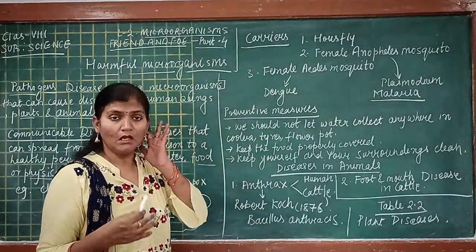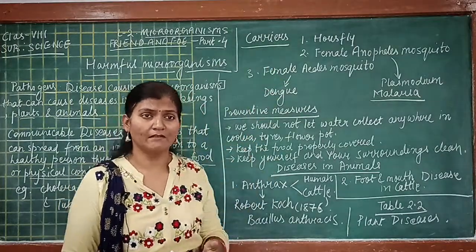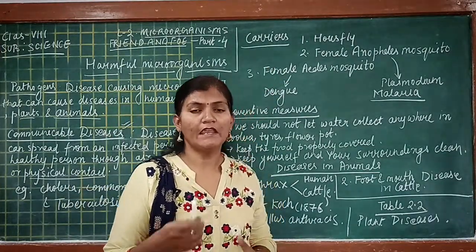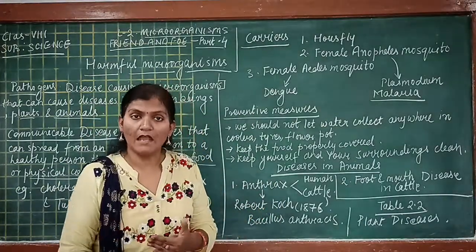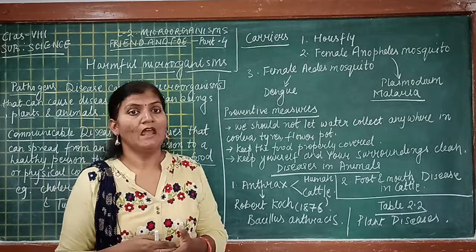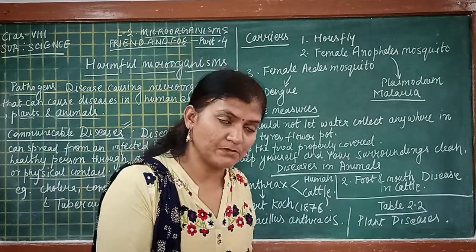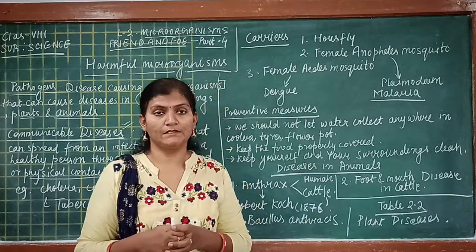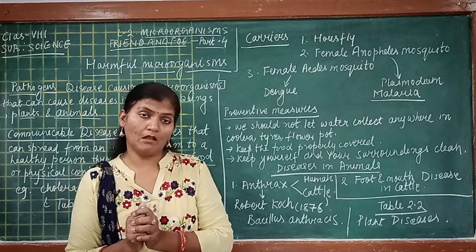Now, there's a word we commonly use: carrier. In terms of biology, it refers to the organisms which help in the transfer of pathogens from an infected person to a healthy person. The carrier may be a small insect, or it may be a big animal.